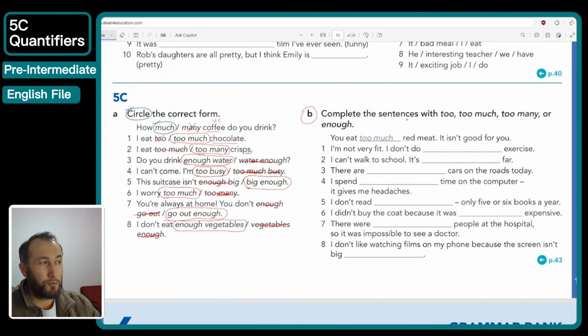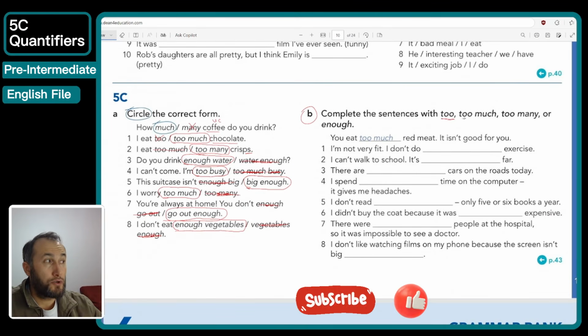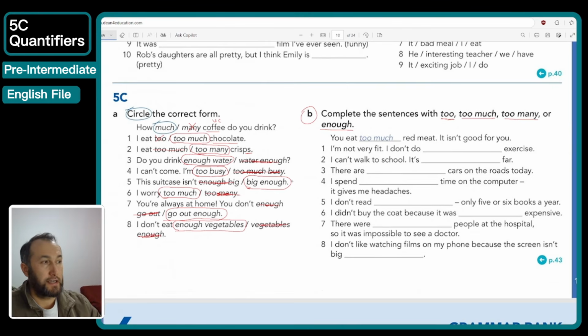It's asking us to complete the sentences with too, too much, too many, or enough. So we've got 4 options for our exercise. The first one, I'm not very fit. I don't do exercise. So exercise is a noun. So I don't do enough exercise, guys. Enough exercise.